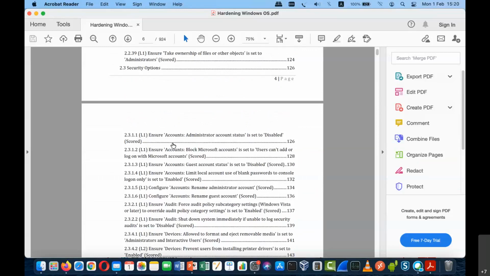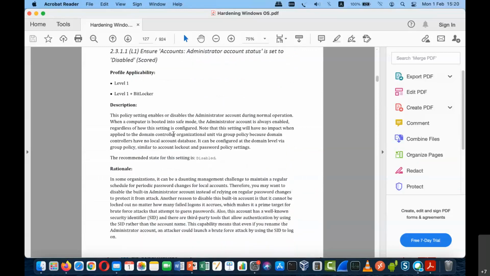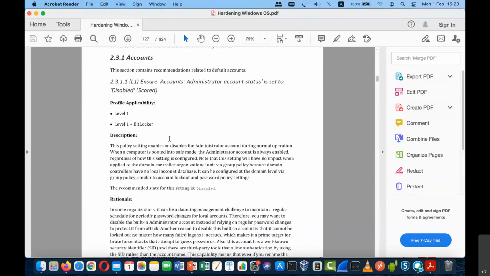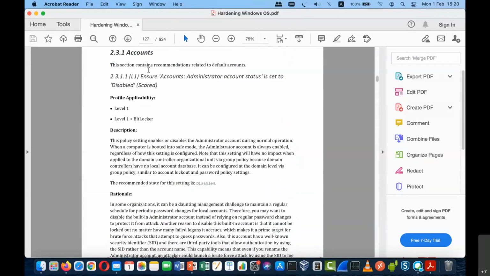Now let me take an example of one thing. This is how the control or section, the recommendation, will look. This one is with respect to ensuring the Administrator account status is set to Disabled. Okay, why? And you can also see the profile applicability, to which level this is applied.